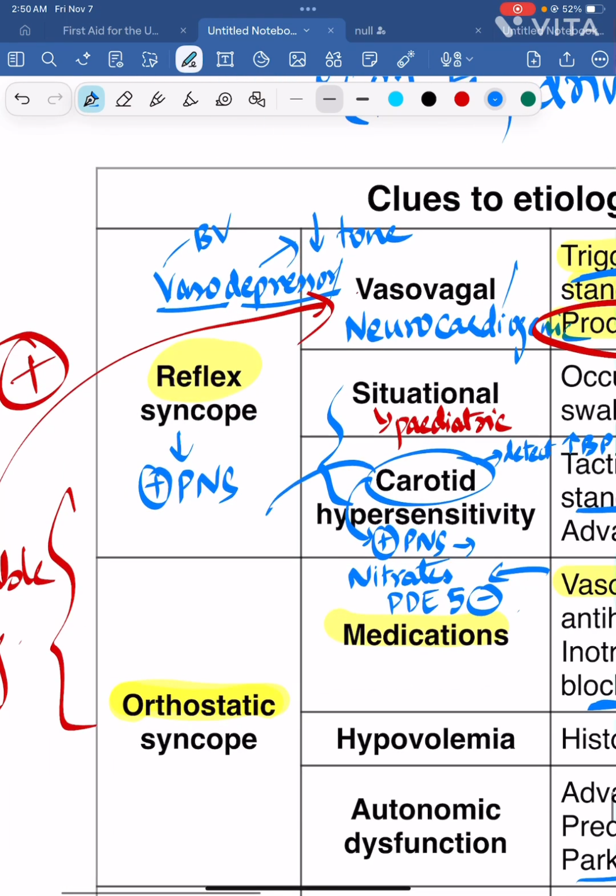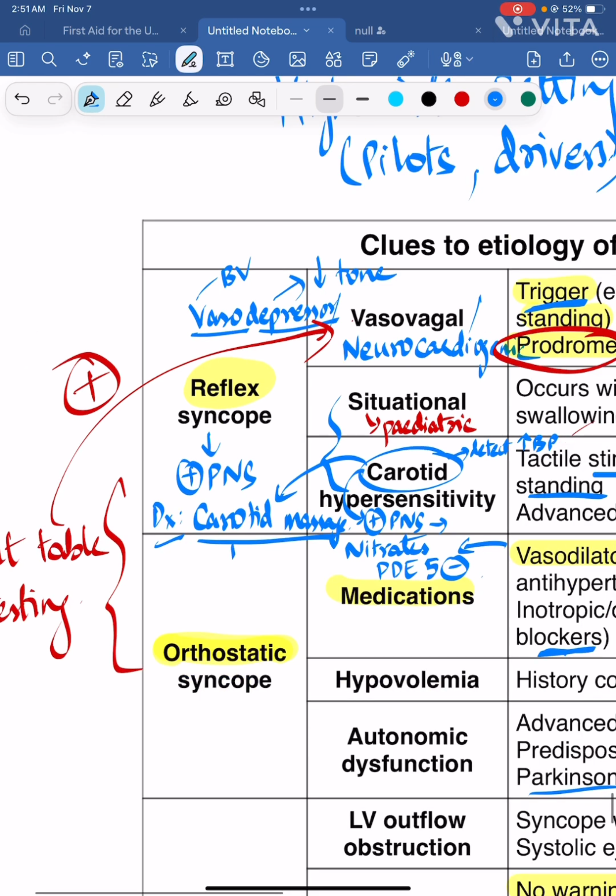And how do you diagnose carotid hypersensitivity? It's by carotid massage. But this carotid massage is avoided in patients with carotid artery stenosis. Why? Because it might cause increased risk of thromboembolism and stroke.